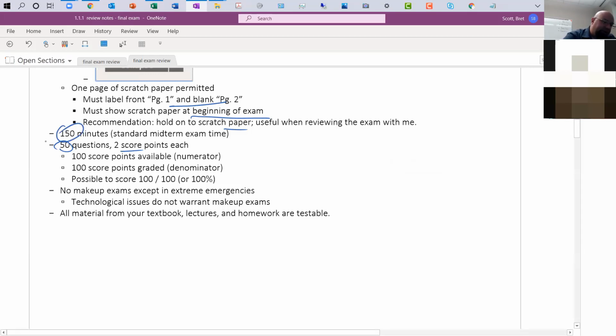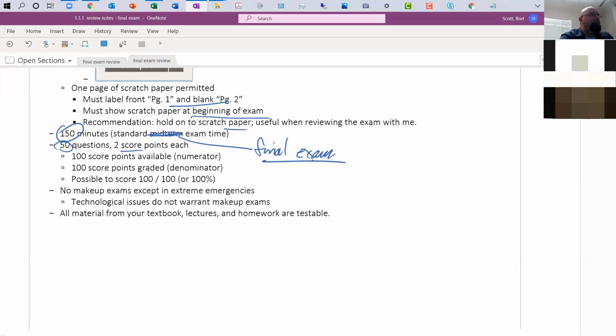150 minutes. You still get your standard, not midterm exam time, but your final exam time, my bad there. Final exam standard time is 2.5 hours. So take your time is my number one recommendation. I know most people just want to get it over with, but I think a lot of you know by now, you got to pay close attention to the details, dates, things like that, which we'll go through again here. I just don't want you guys missing any points in this final exam.